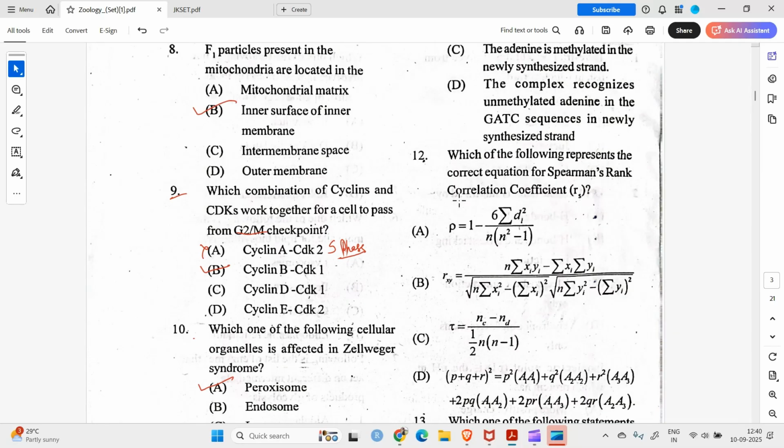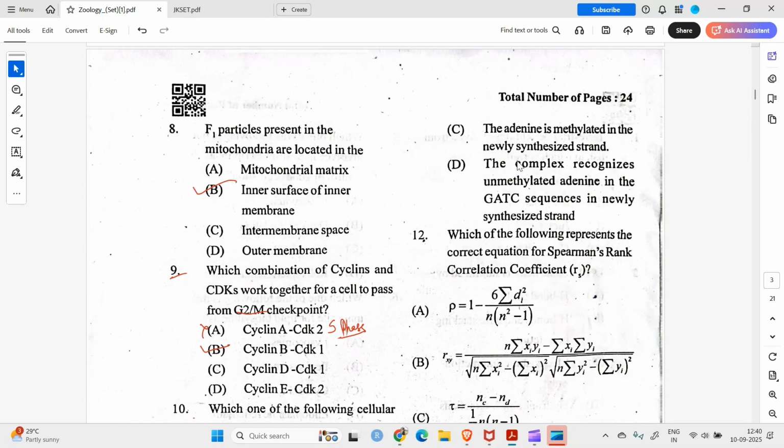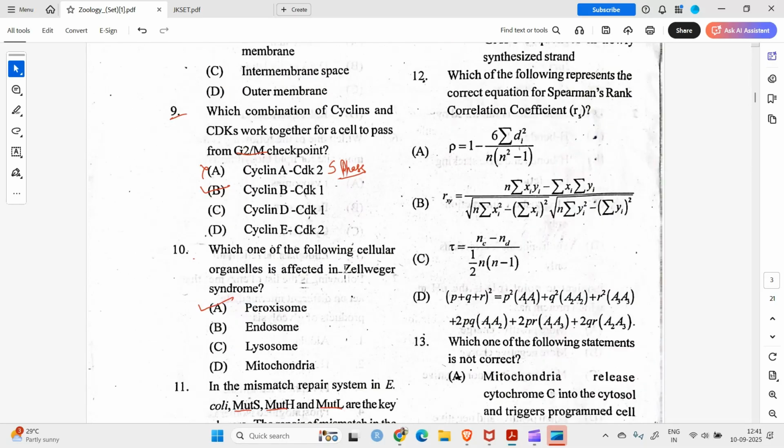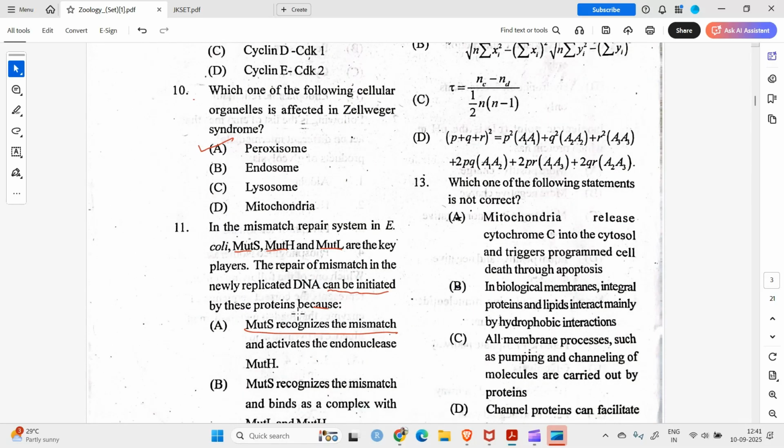Option C: the adenine is methylated in the newly synthesized strand. No, the complex recognizes unmethylated adenine in the GATC sequences in the newly synthesized strand. This is also correct. So is this, I think.